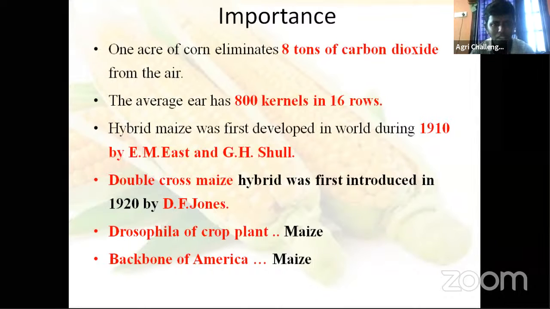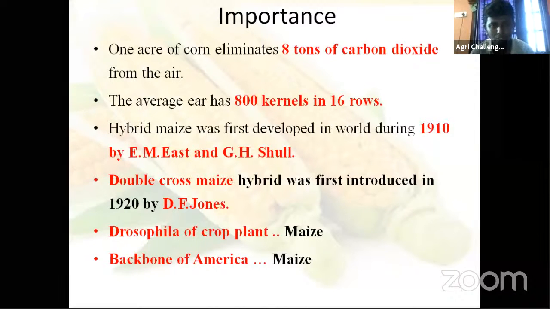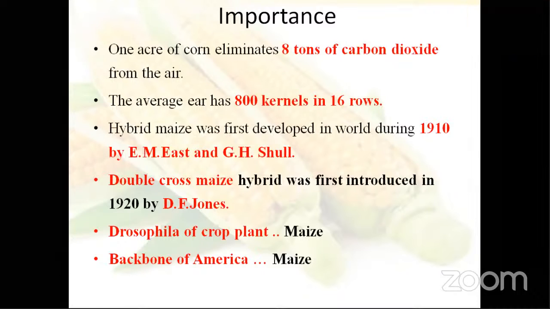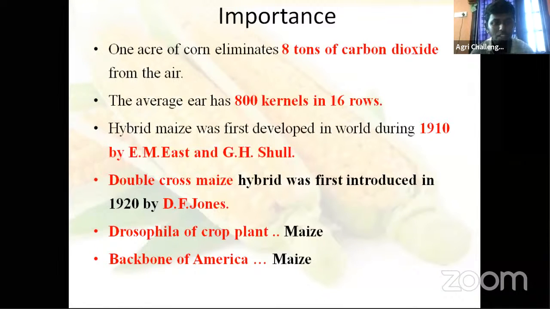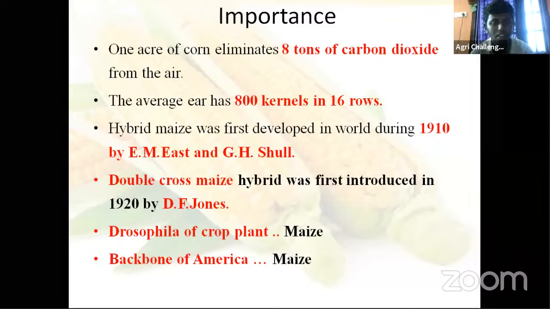What is hybrid maize? What is hybridization? What is a hybrid? Crossing of two parents, a male parent and a female parent. For what? To get a better progeny, a new variety which has desirable characteristics. Desirable characteristics, what we call vigor, hybrid vigor.